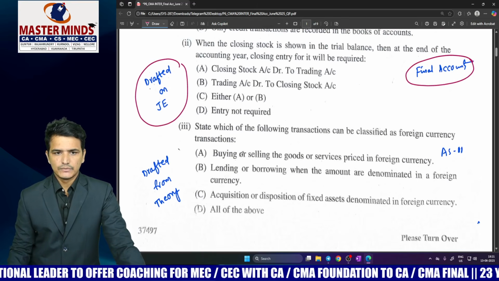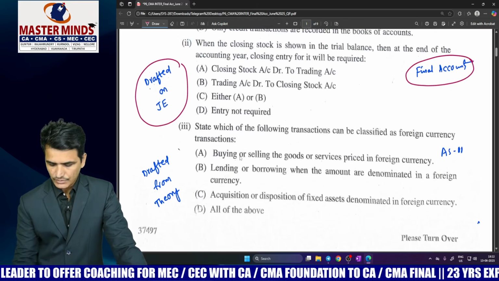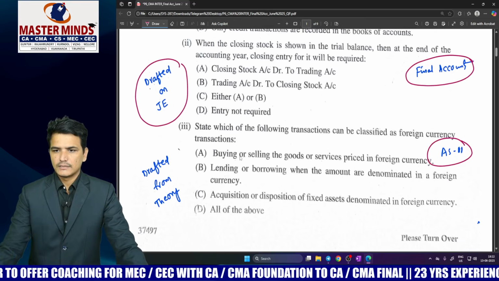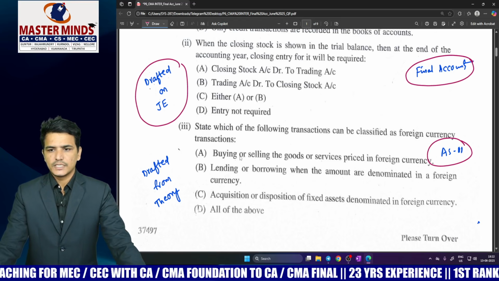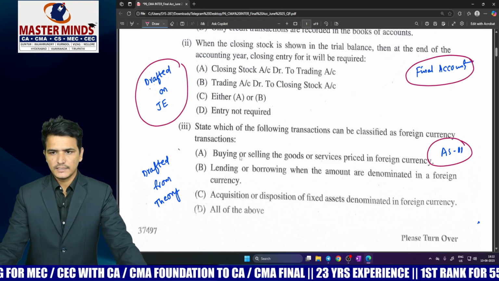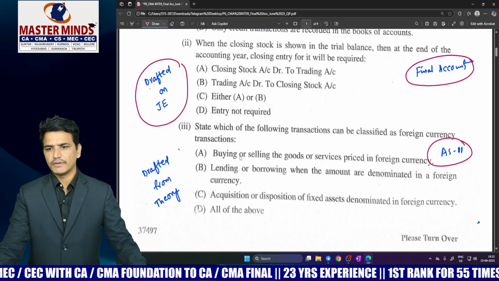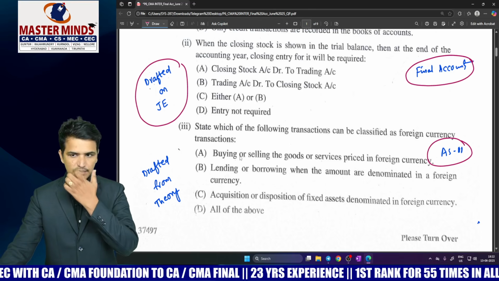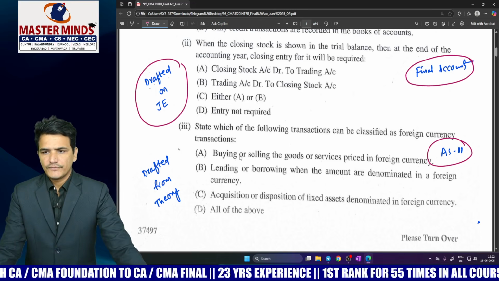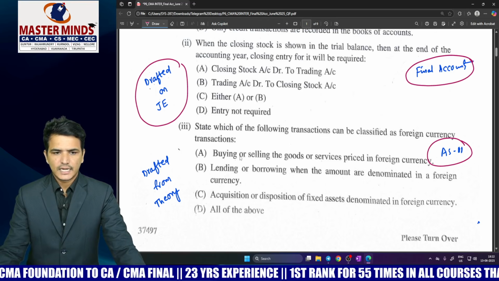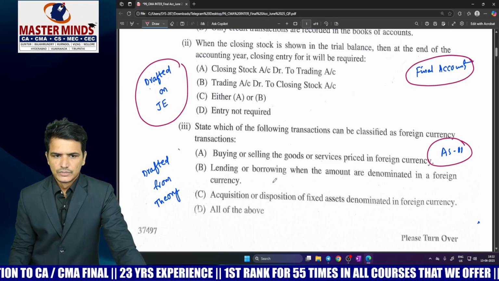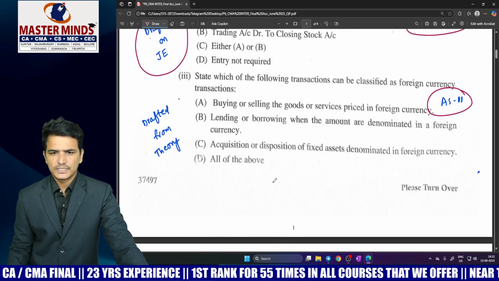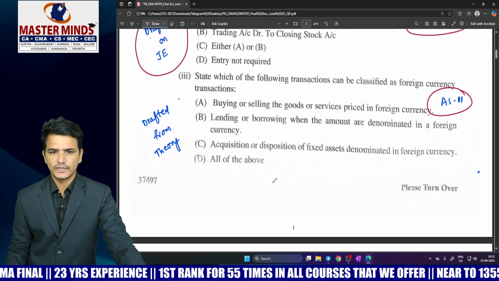And next coming to MCQ number 3, which is based on AS11, and many times we have already instructed you. In case of accounting standards, please focus on the theory, and this time also they have given majority of the questions from accounting standards based on theory only. Here, it is a question drafted from theory from Accounting Standard number 11. It is a direct MCQ and a basic MCQ only, but drafted from theory from AS11.